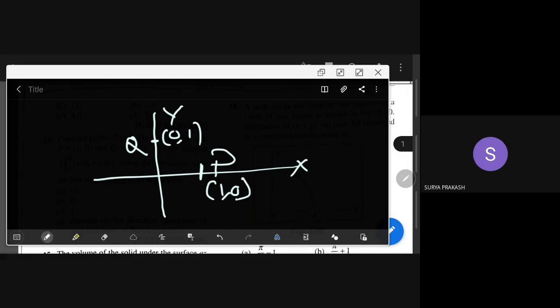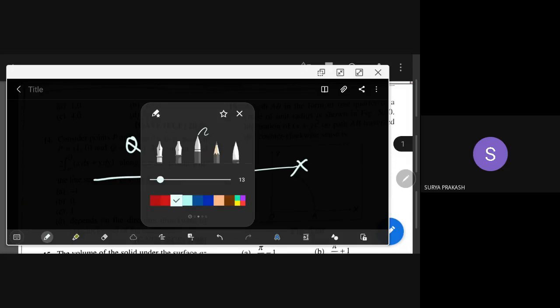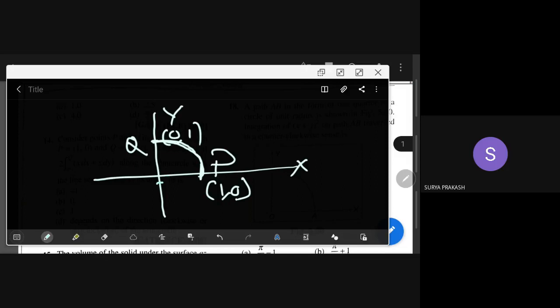He is talking about the semicircle, the semicircular part. Because the radius is 1. How did we come to know the radius is 1? He says it is a circle, so its radius is 1. Here also it is 1, this distance. So the equation becomes x square plus y square is equal to 1.